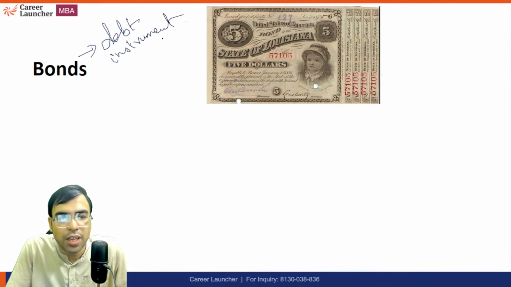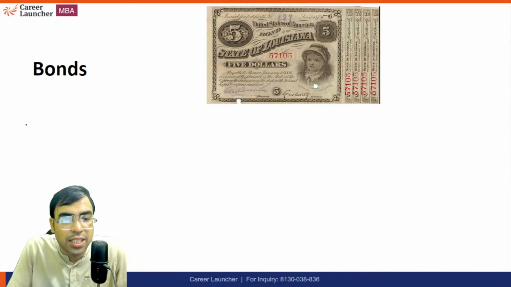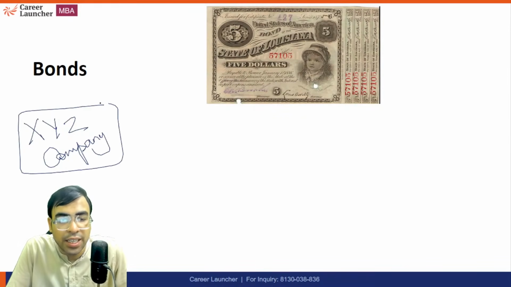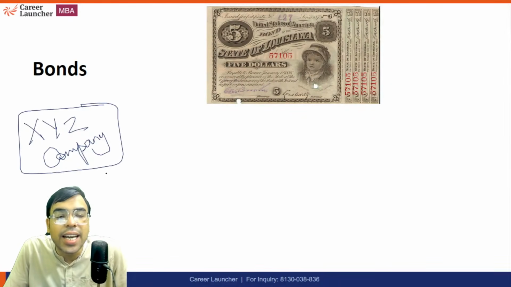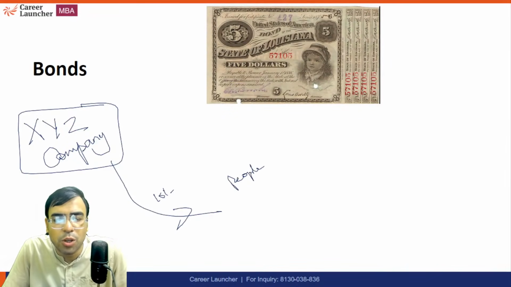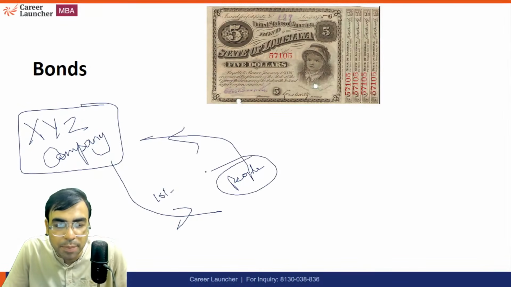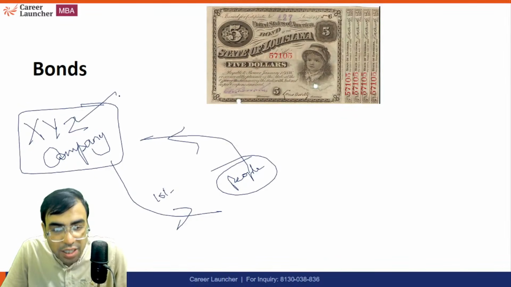What is a debt instrument? Let's take an example. Let's say there's a company called XYZ. This company wants to raise money. One way is they can dilute the shares, they can sell the shares. Let's say they dilute their 10% share. People invest in them through an IPO or any other method, which means people are buying the shares of the company. In that way, XYZ company can raise money.